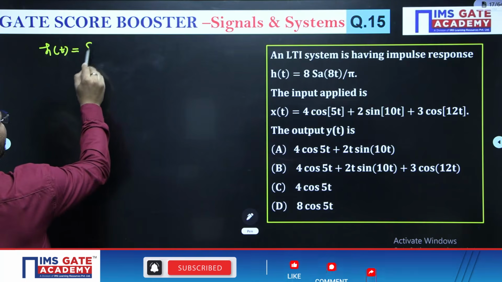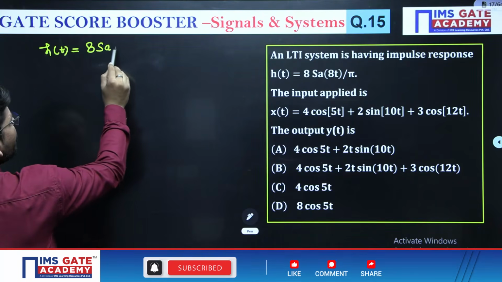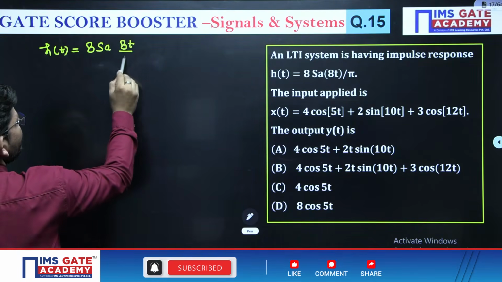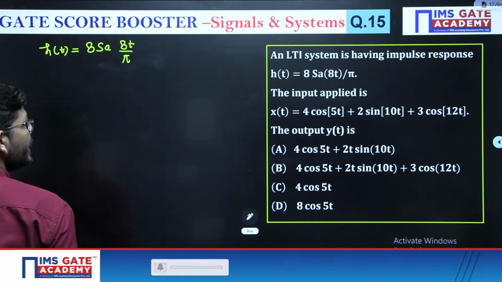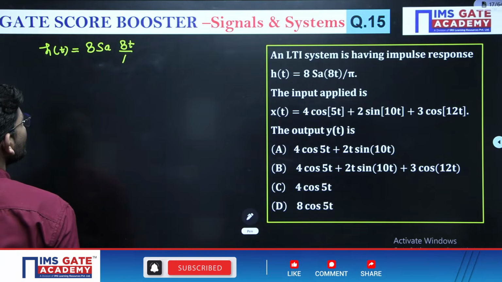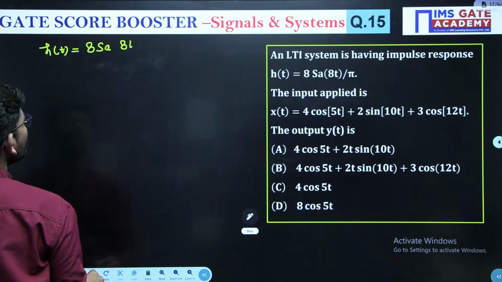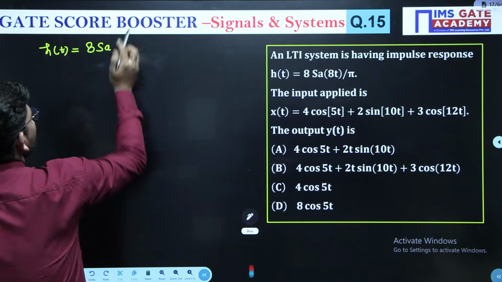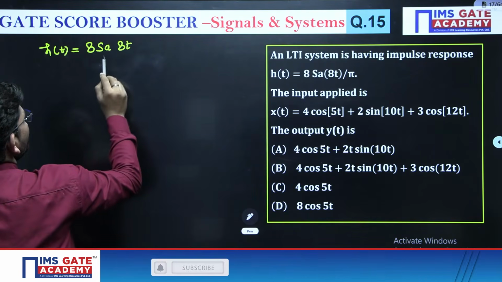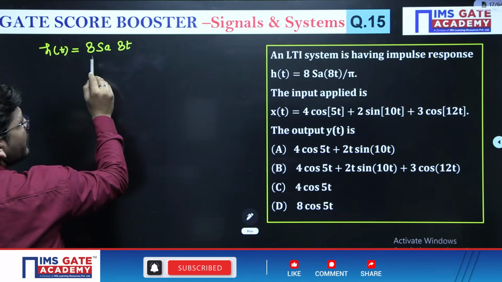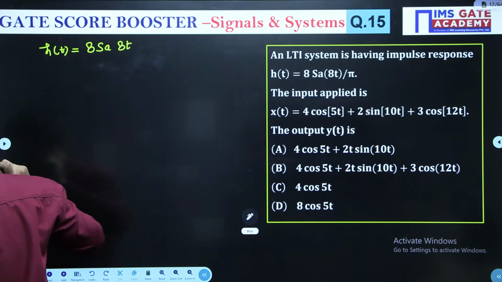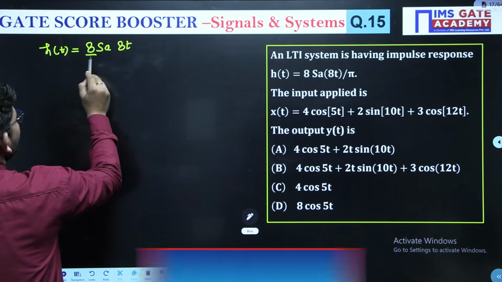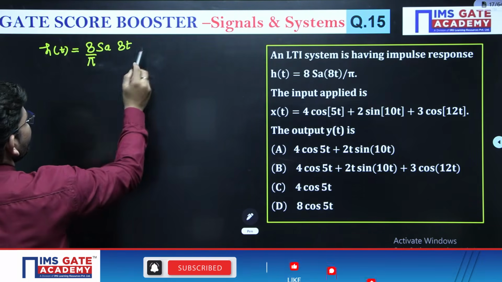H of t is given as 8 sample 8t over pi. The pi is divided across the whole signal, so we can write it like this.